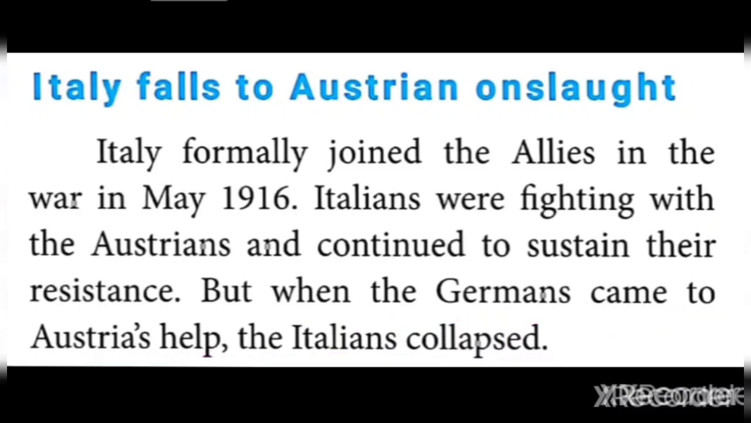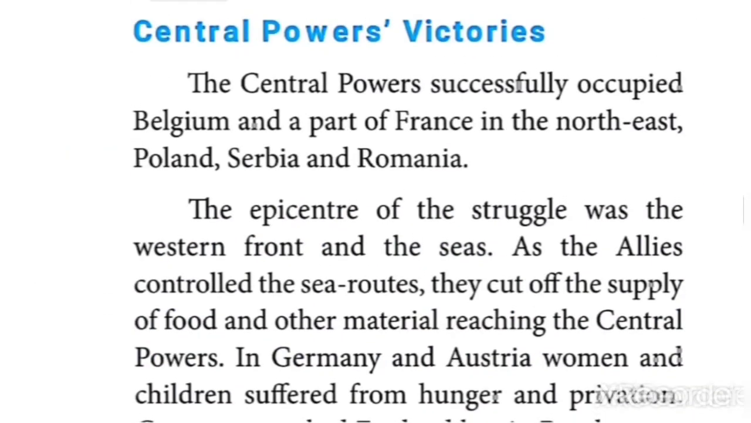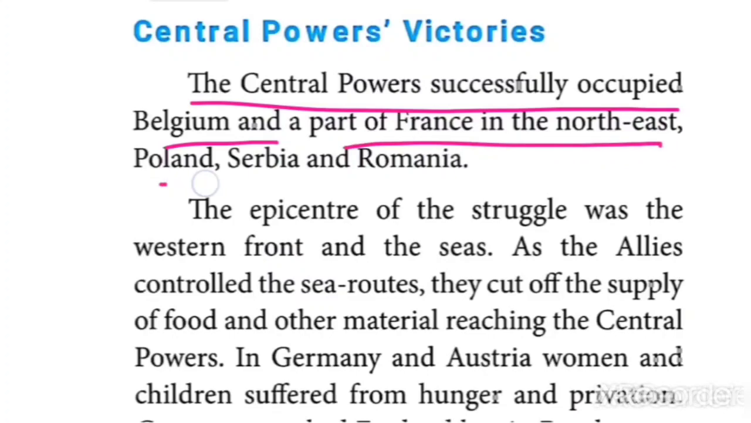Okay, children. The next one given is Central Powers victorious. The Central Powers successfully occupied Belgium and a part of France, and in the northeast, Poland, Serbia and Romania. These countries had all been under the control of the allies, but this time the Central Powers occupied these places.